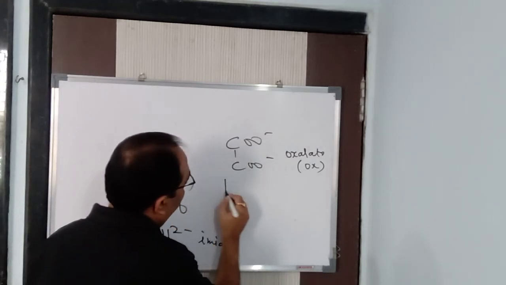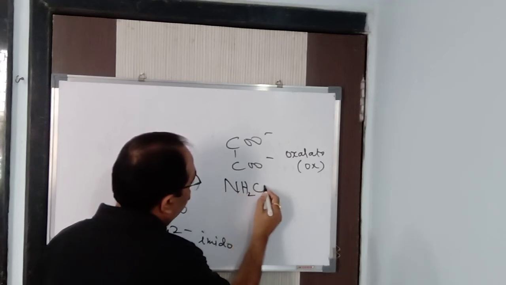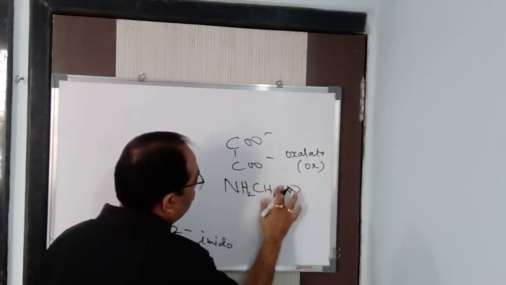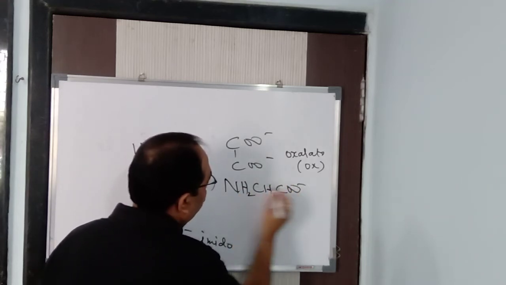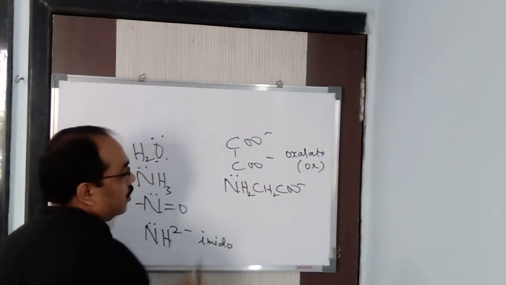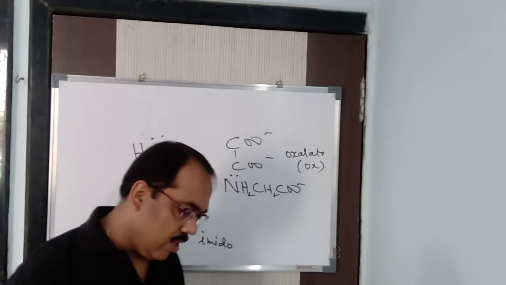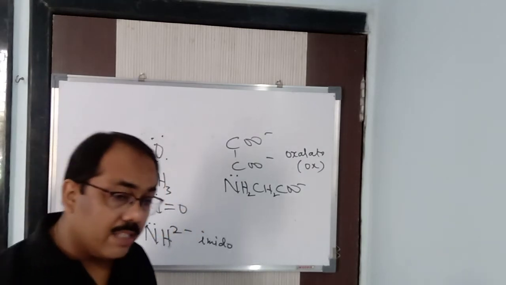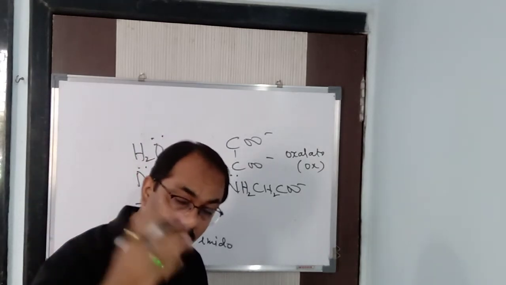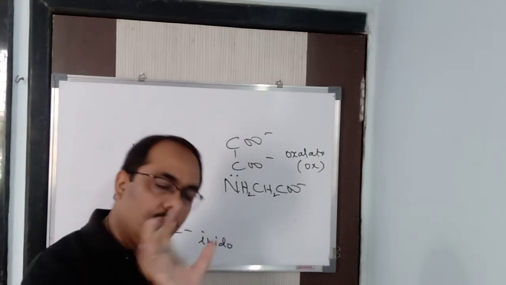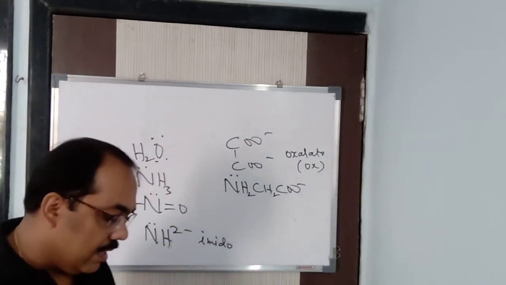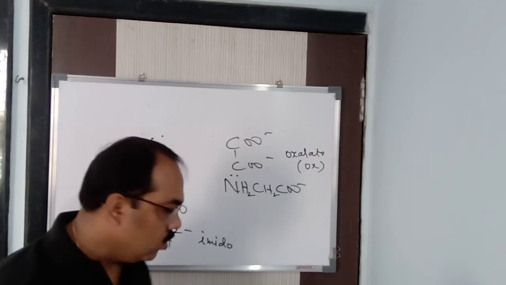Similarly, we can have NH2CH2COO minus. Here, these two donor atoms are there. That is known as glycine. Short form is gly. Got it? Glycine, and glycine will be converted into what? Glycino, because E will be converted into O. You know that. Alright.